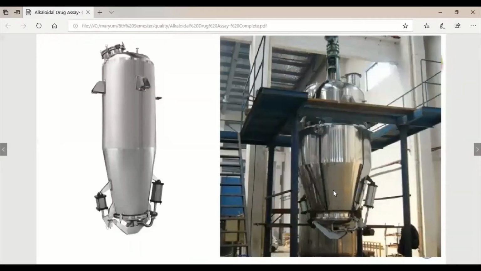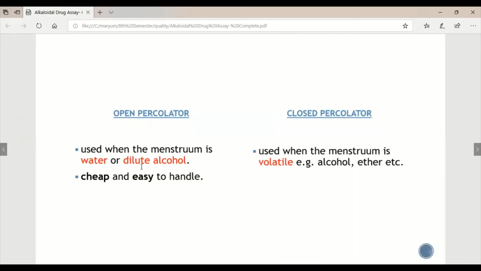Industrial percolators may be 6 to 8 feet in diameter and 12 to 18 feet in height, used on a large scale and made of steel.